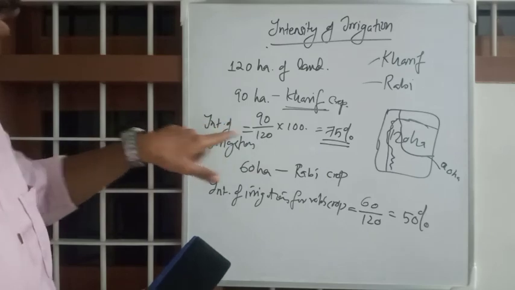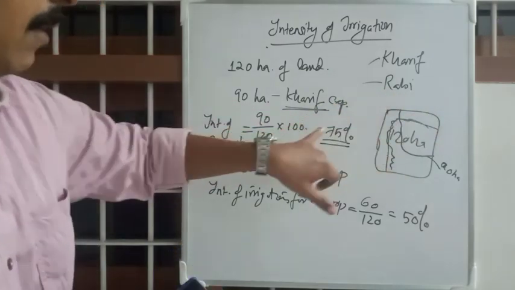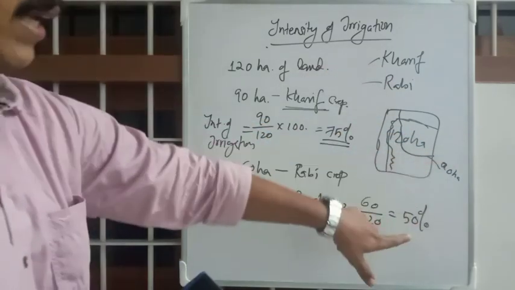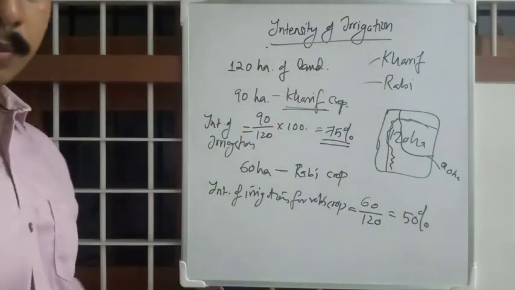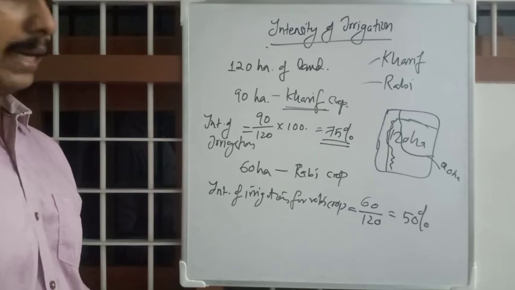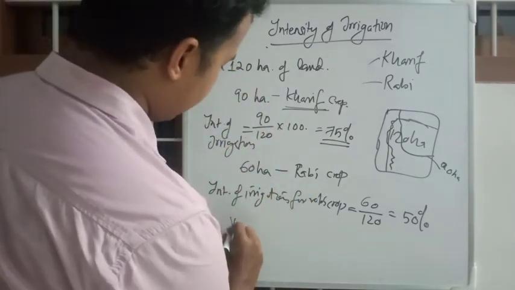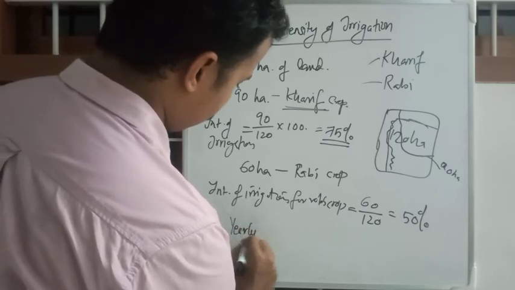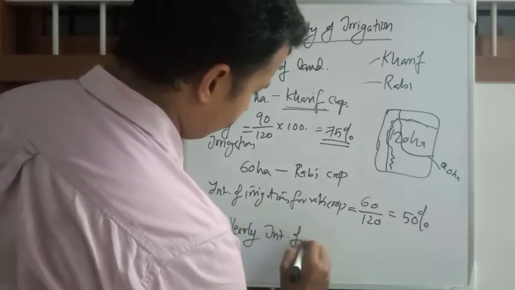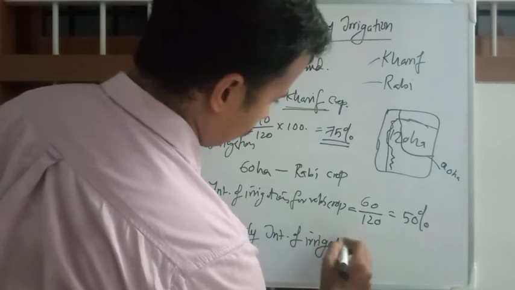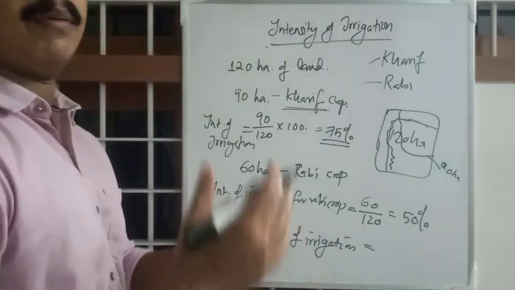75% of total area was taken by the Kharif crop and 50% of total area was taken by the Rabi crop. One more last point: if you take yearly intensity of irrigation, it can be more than 100.